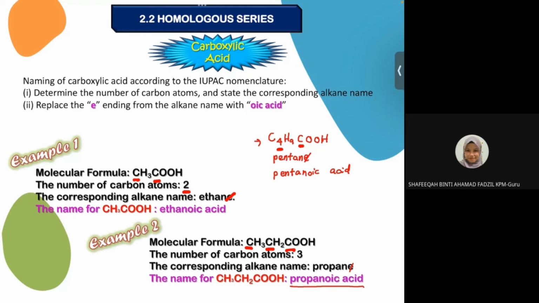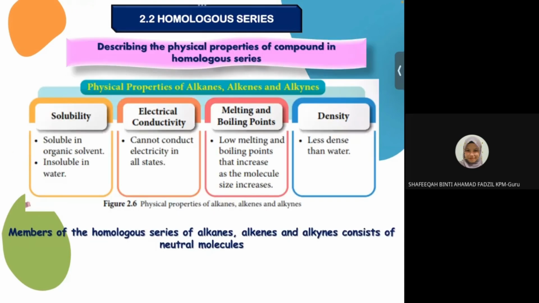Okay, so describe the physical properties of compounds in the homologous series. Physical properties of alkanes, alkenes and alkynes are almost similar because they are hydrocarbons. So all of them are soluble in organic solvent and insoluble in water, because they have covalent bonds. They cannot conduct electricity in all states.